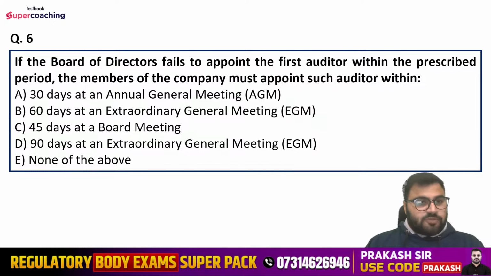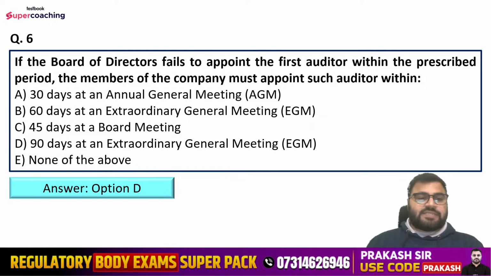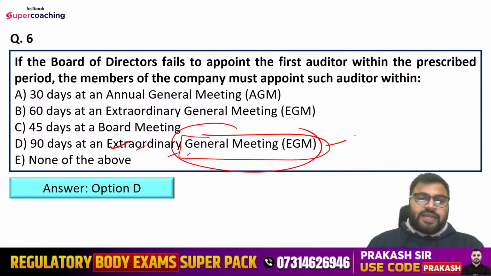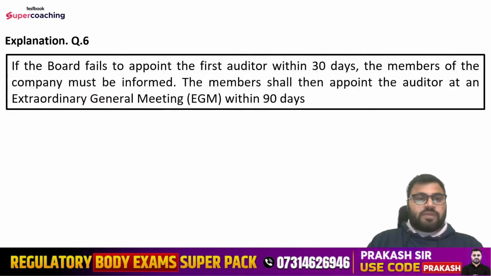So Mansi is saying option number D. Okay. Vaishali is saying option number B. No, option number D is the right answer. That is 90 days at an extraordinary general meeting. So here, if the board of directors are not able to appoint, then they will inform the members, and members within 90 days will conduct the extraordinary general meeting, and in that EGM the first auditor will be appointed by them, who shall hold the office till the conclusion of the first AGM.